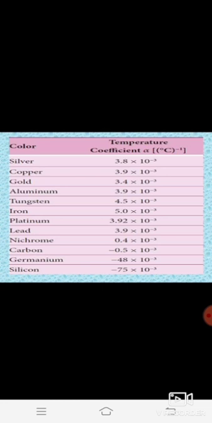For iron, the value is 5 into 10 power minus 3 per degree Celsius. Platinum, 3.92 into 10 power minus 3 per degree Celsius. For lead, 3.9 into 10 power minus 3 per degree Celsius. For nichrome, 0.4 into 10 power minus 3 per degree Celsius. Carbon, minus 0.5 into 10 power minus 3 per degree Celsius. Germanium, minus 48 into 10 power minus 3 per degree Celsius. Silicon, minus 75 into 10 power minus 3 per degree Celsius.